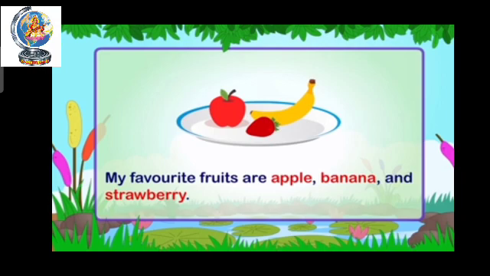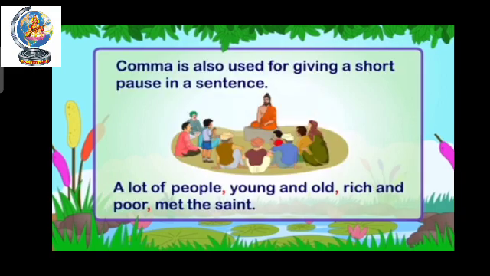After apple you can see we put comma. So here we are separating the words. Apple, banana and strawberry we separated with the help of the comma punctuation. We put comma, and then we can separate the words.